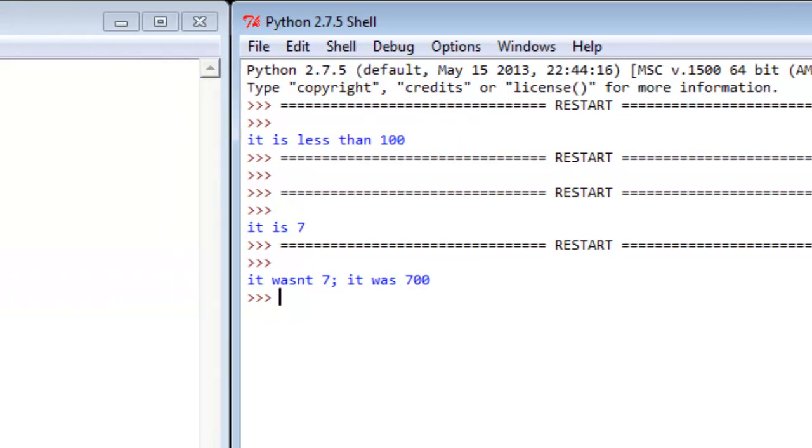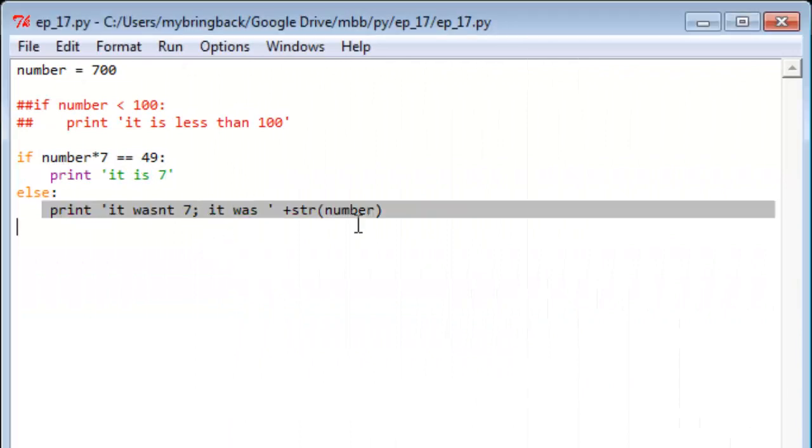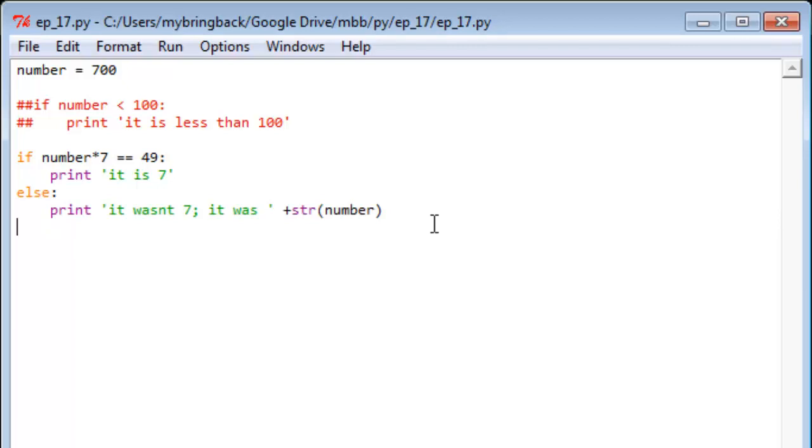So when we met the condition, we ran the code that was down there, and when we didn't meet the condition, when the statement for the conditional if evaluated to false, we ran the second print statement. So nothing too earth-shattering there, just sort of important to keep track of what's true and what's not true.